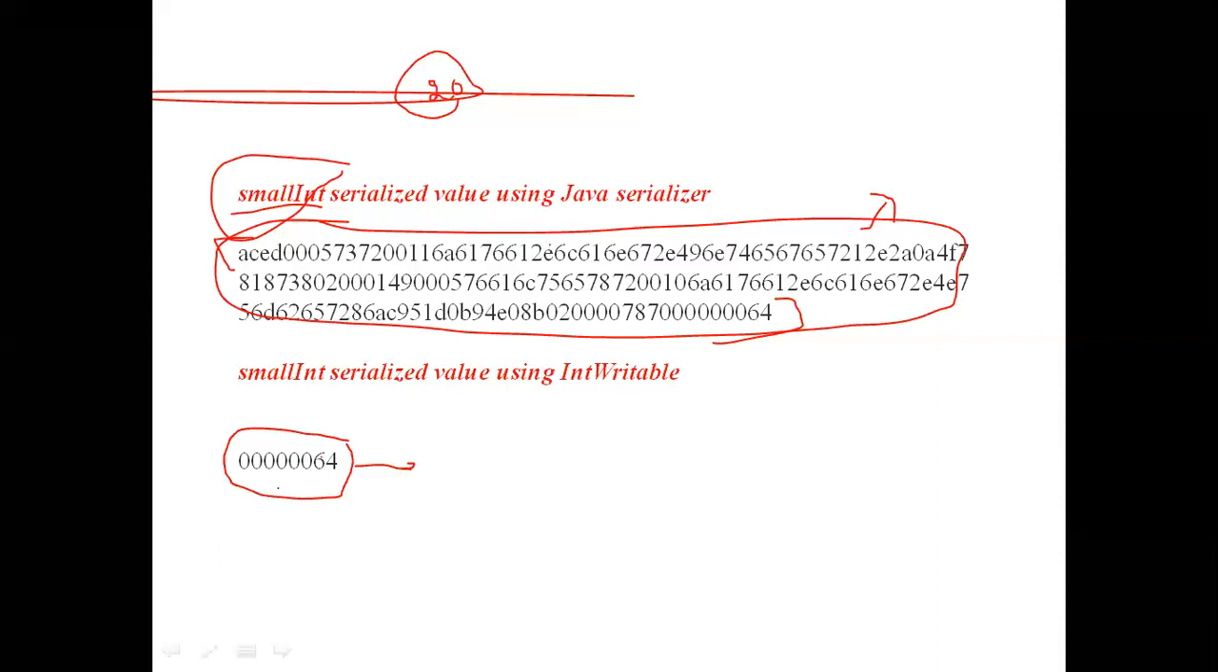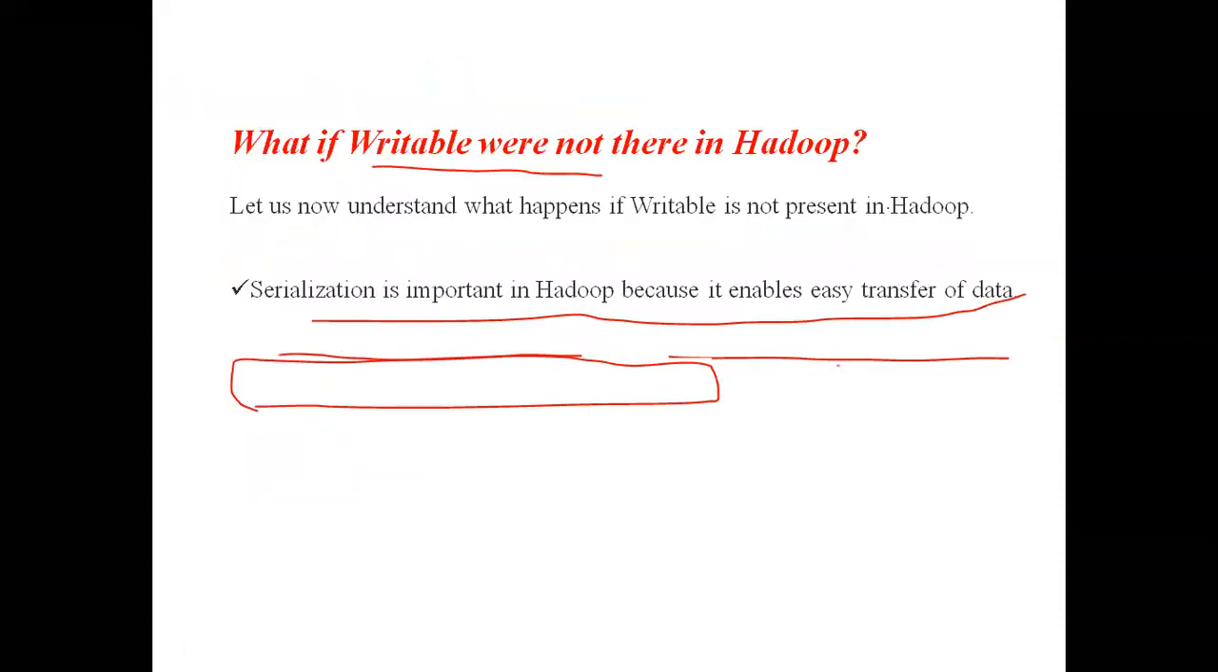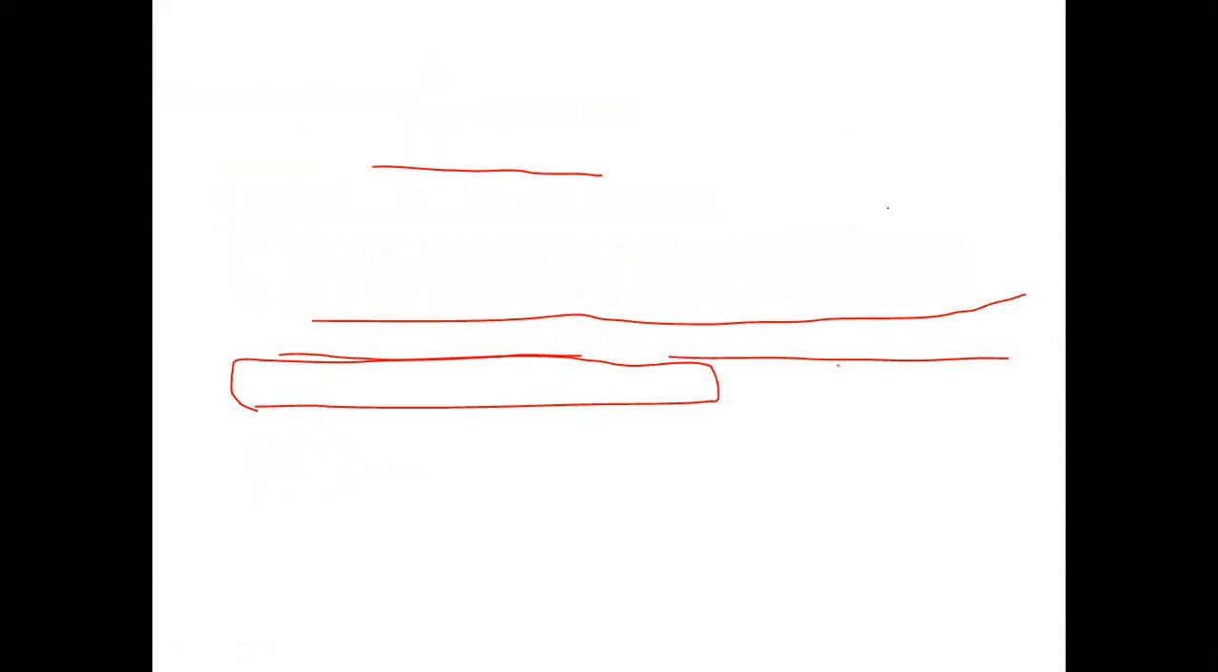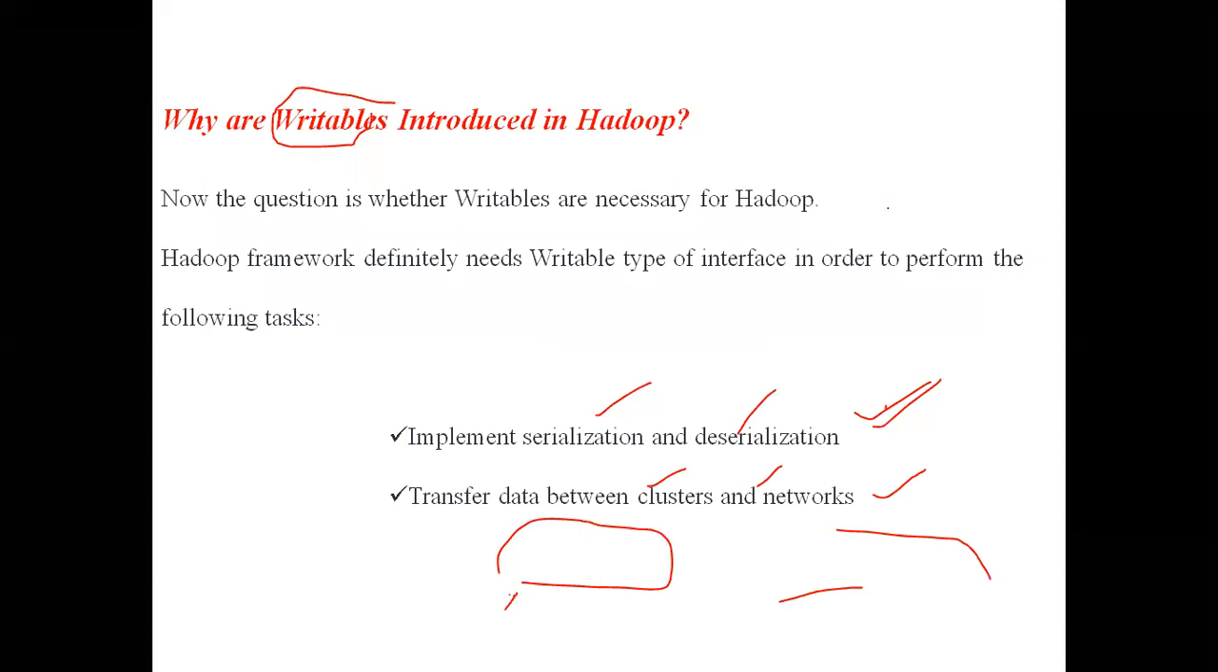Clear? Why is the Writable interface important in Hadoop? What will happen if the Writable interface is not present in Hadoop? What if Writable were not there in Hadoop? Next, why are Writables introduced in Hadoop? What is the reason the Writable interface is introduced? What will happen if Writables are not present in Hadoop?